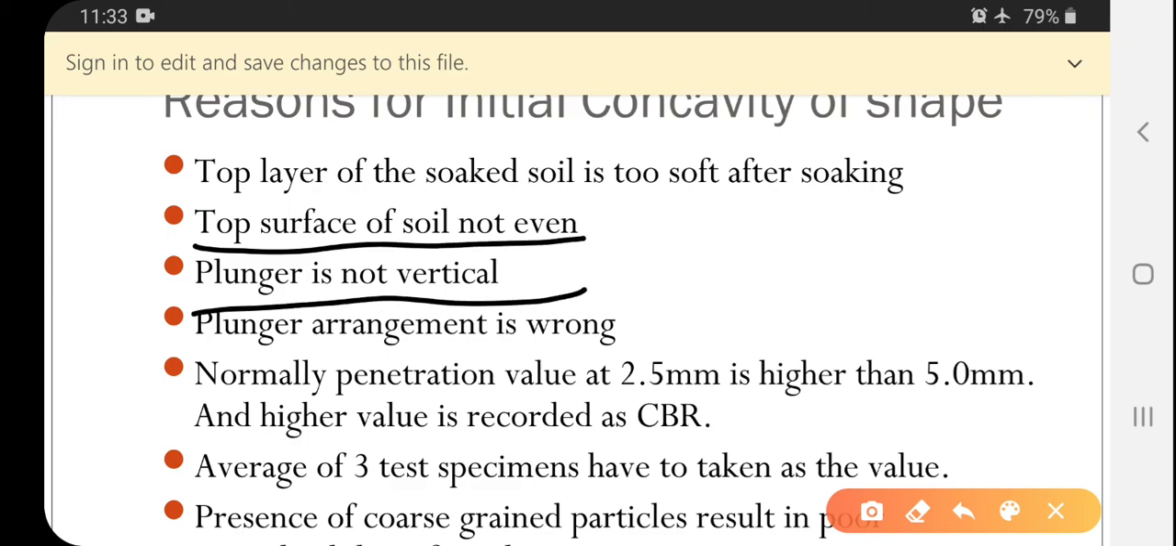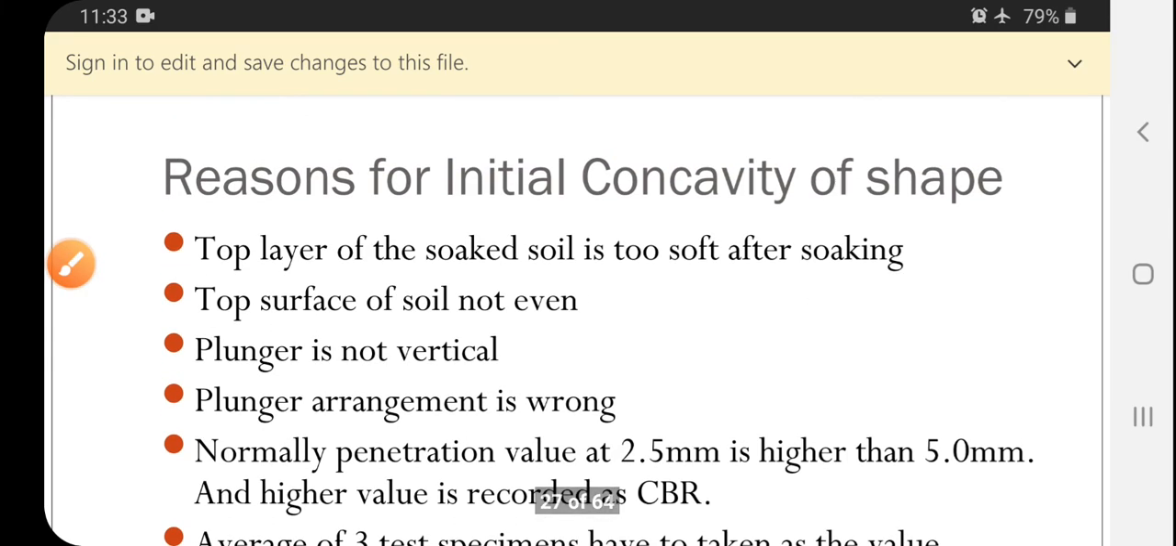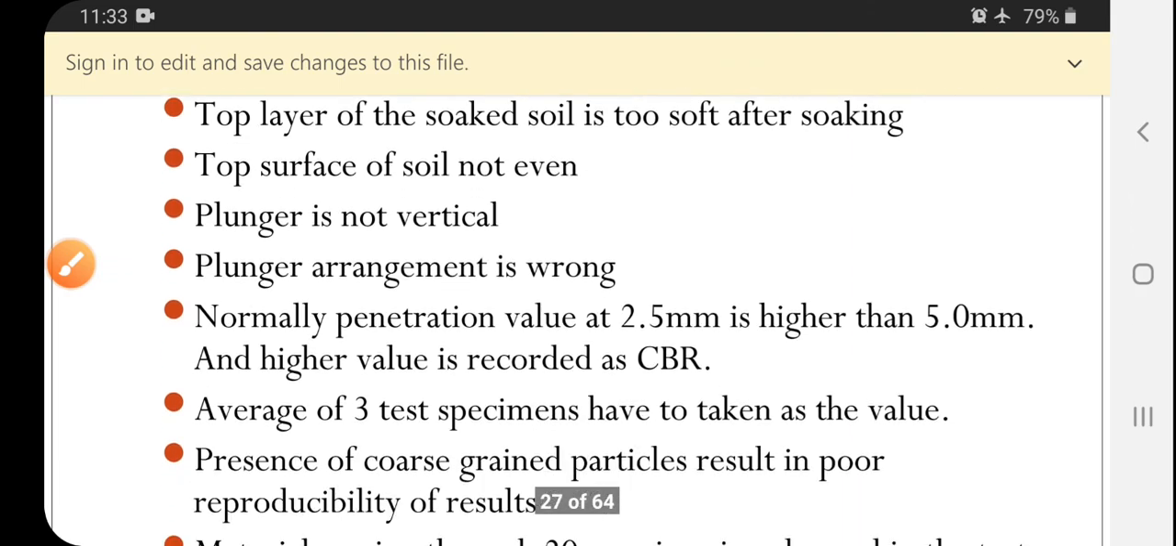Plunger is not a vertical. These are the different reasons for the concavity of shape. If the plunger arrangement is wrong, then again there will be a reason for the initial concavity of the shape.